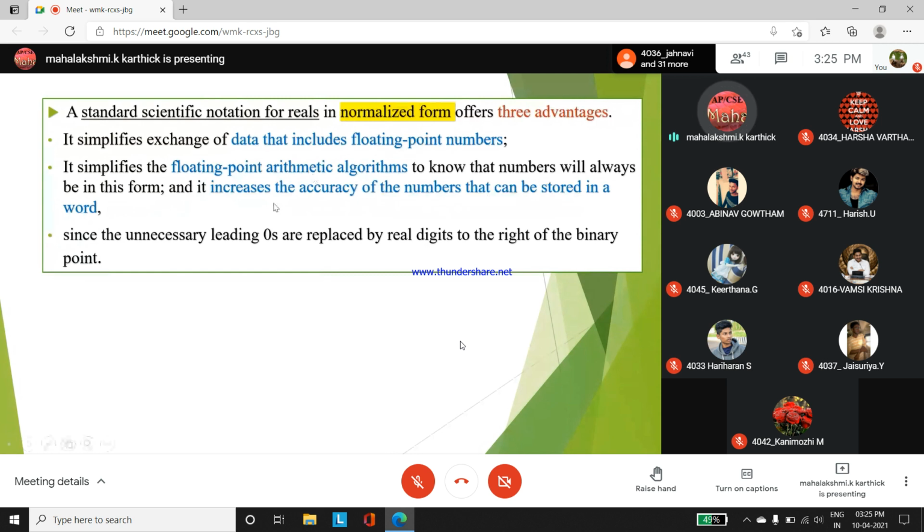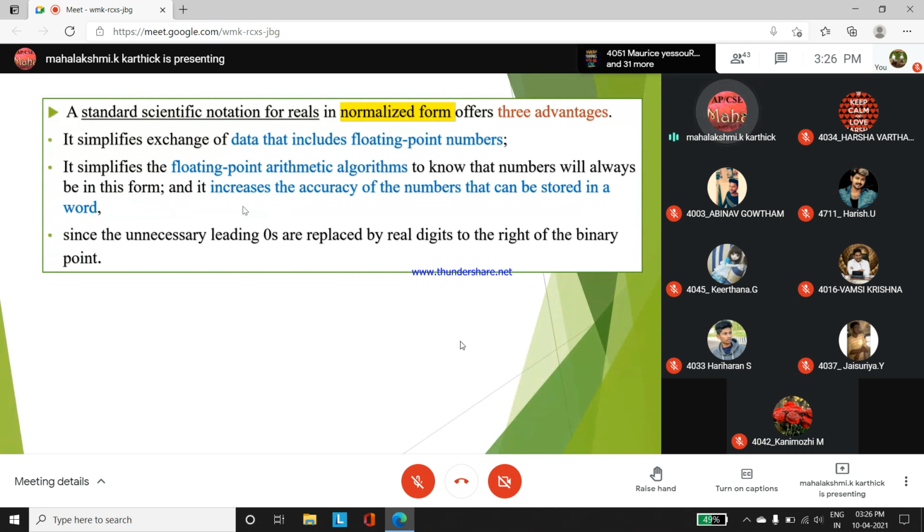When it is in a normalized form it is easy for them to replace the values. That is what they are saying. So to know that numbers will always be in this form, we always represent in normalized form, which gives the increased accuracy of the number that can be stored in the word. Every word has a storage register, it will give an accurate result when we convert into its normalized form.